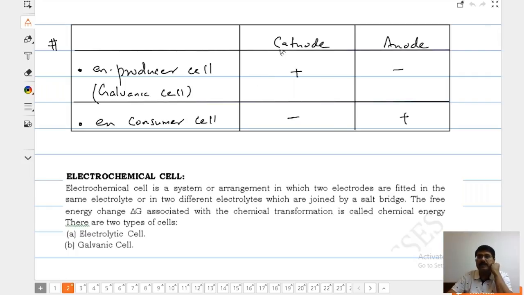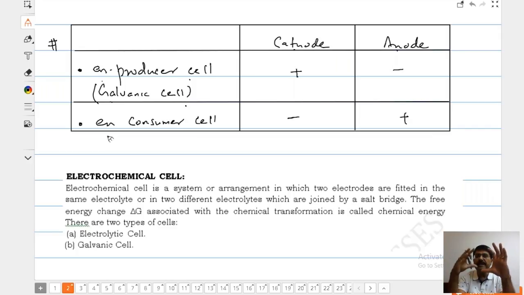We know electrodes. Electrodes are of two types. What are electrodes? Where electron gain or loss may happen: cathode, anode. We have two types of cells. One is going to be the energy producer, which is known as the galvanic cell. Another is going to be the energy consumer, which is the electrolytic cell, or any battery or apparatus where you give energy from outside, is going to be an energy consumer cell.